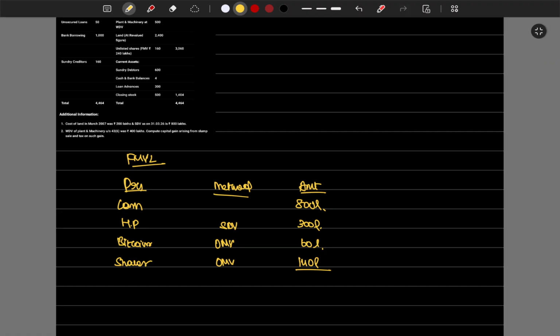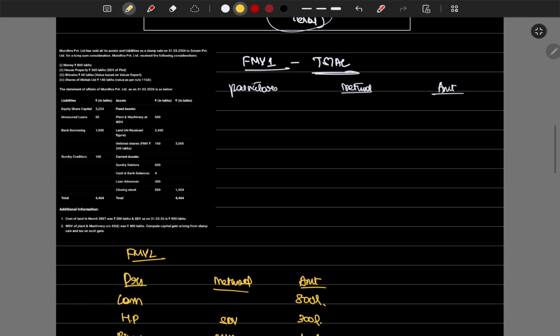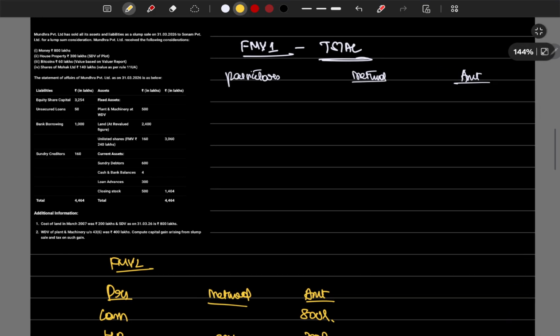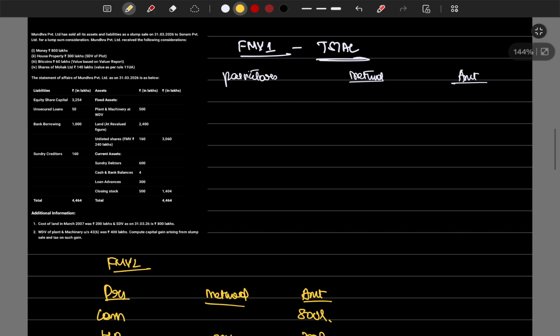800 plus 300 plus 60 plus 140, which is 1300 lakhs we got as the fair market value. Then the statement of affairs, this is the business affairs. Equity share capital they have given, secured loan, borrowings, sundry creditors. They also have given this is the undertaking we are going to sell. For this we have to compute the net worth also, and the fair market value.